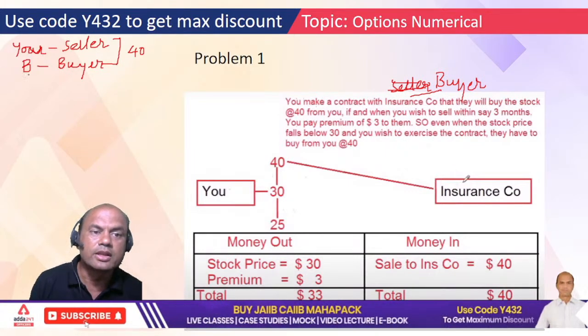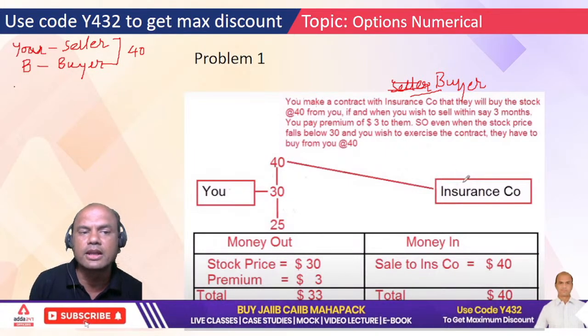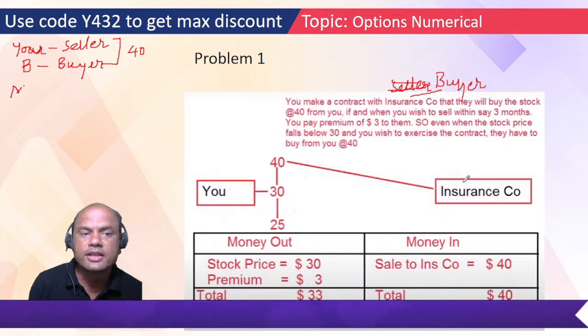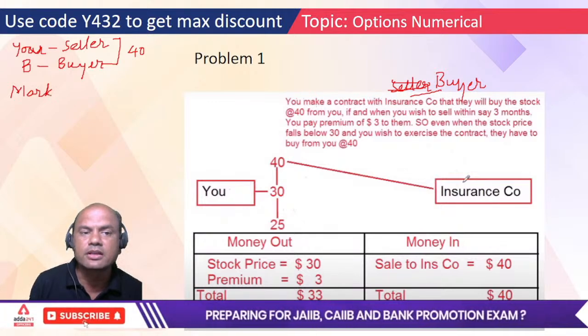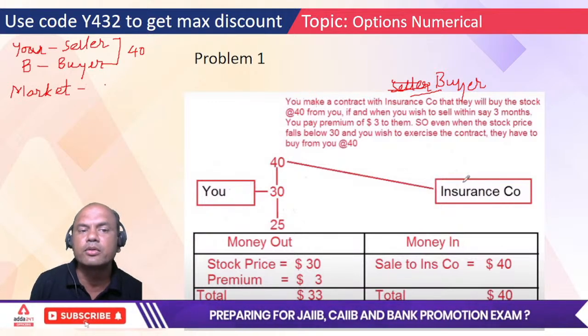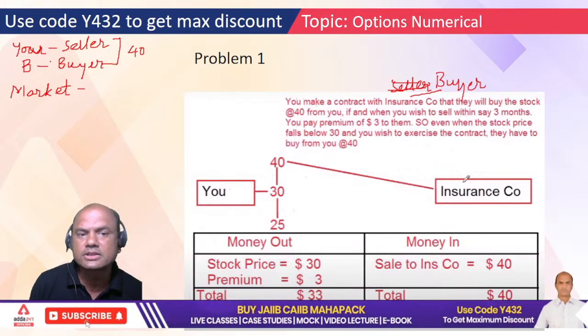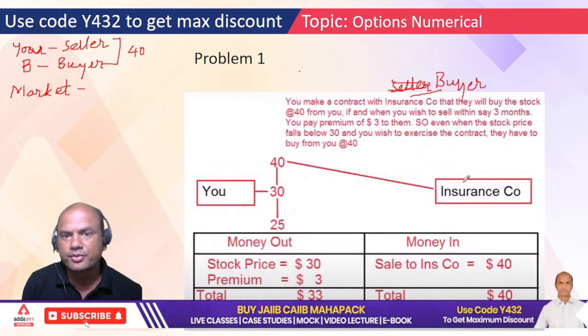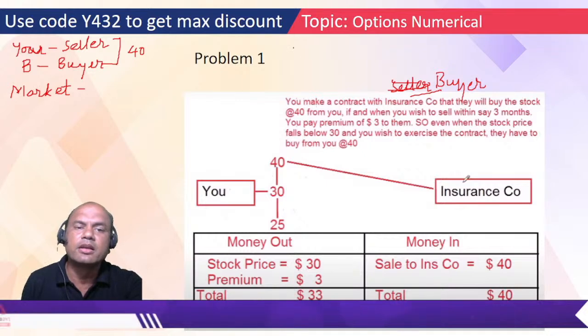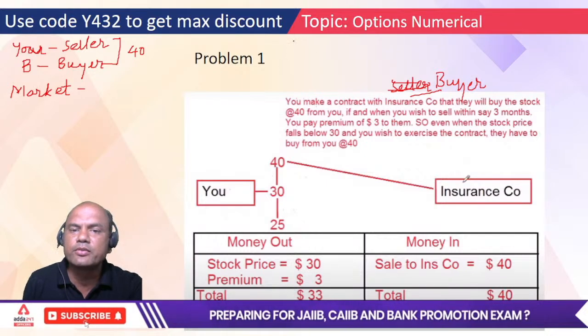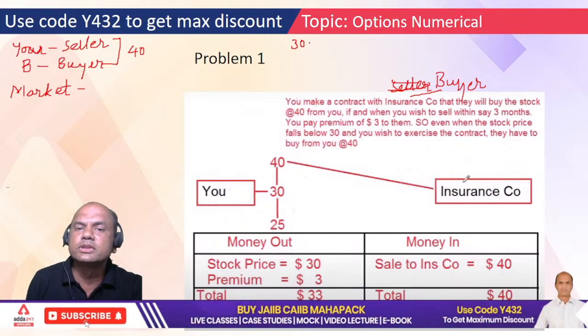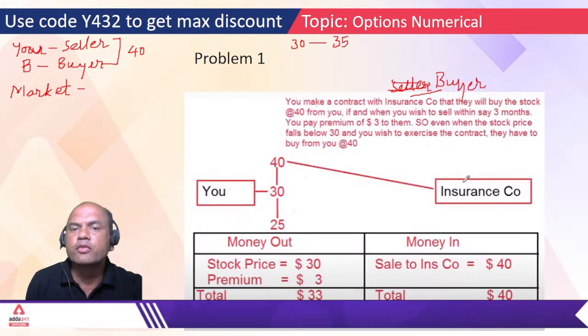Now there's a third person involved over here, that is known as the market. This market is not actually a person. It's a whole market going up and down. Now what happens? Let's say case number 1. In case number 1, your price presently for the stock is 30 rupees, and if this price goes to, let's say, 35 rupees, what will happen?